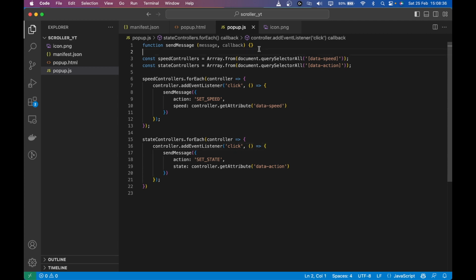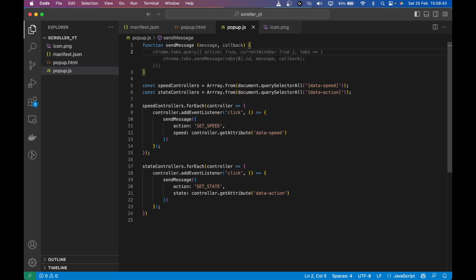So now let's complete this sendMessage function. What we really have to do here is that the popup has access to Chrome APIs. So you can find which tab is active, and then you can send it the message.